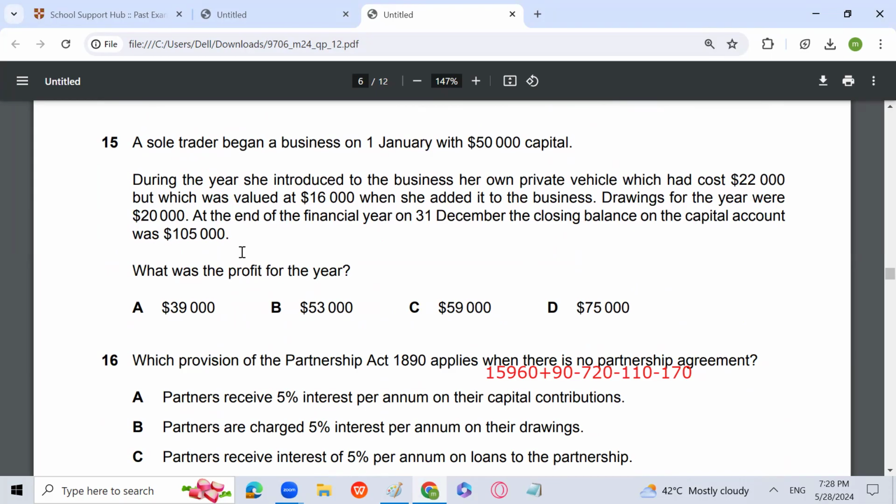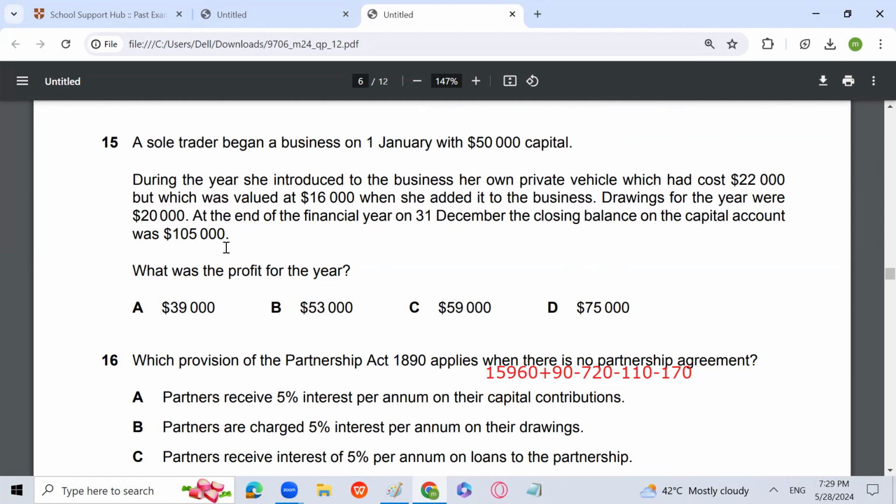The same question which Fareed you used to ask me has already come in your paper. You have taken the vehicle into the business with a value of 16,000, right? It cost you 22,000, but whatever the current market value, it has been introduced with that amount in the business, that is 16,000.